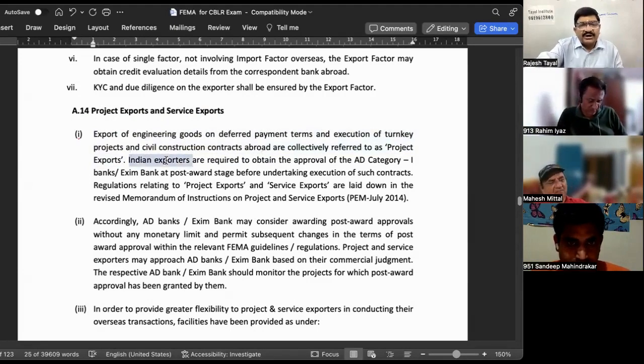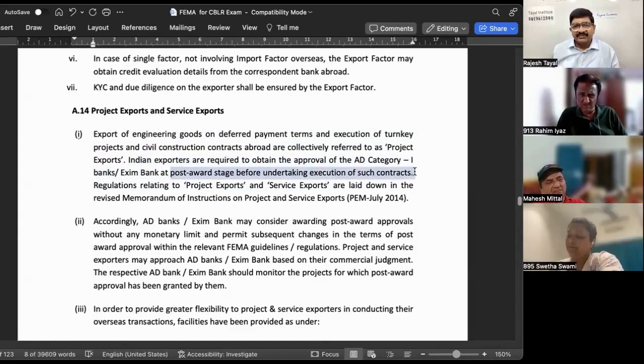And Indian exporters are required to obtain approval of the authorized dealer. But when is the approval to be taken? Post-award stage, before undertaking execution. Post-award stage means it is presumed that once somebody has got a contract for a project.